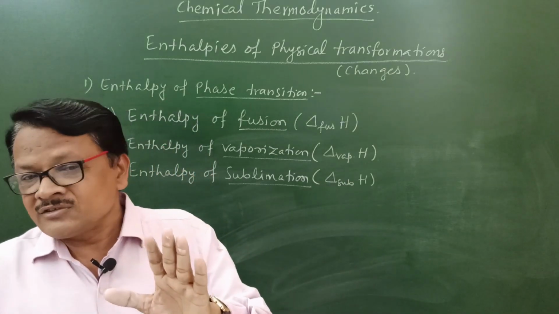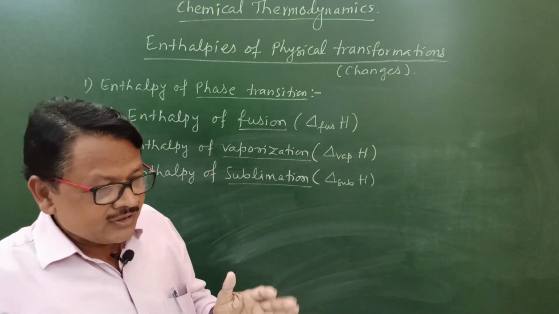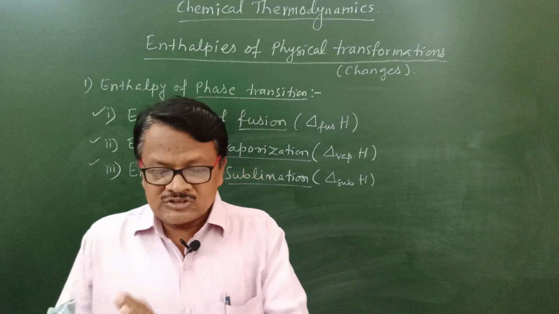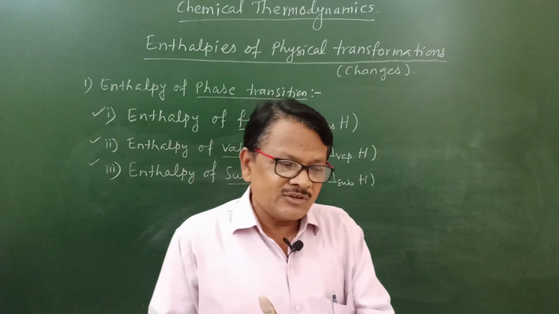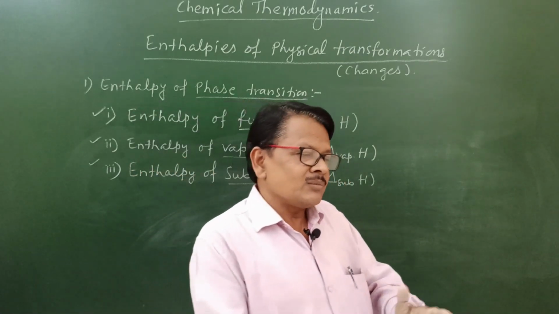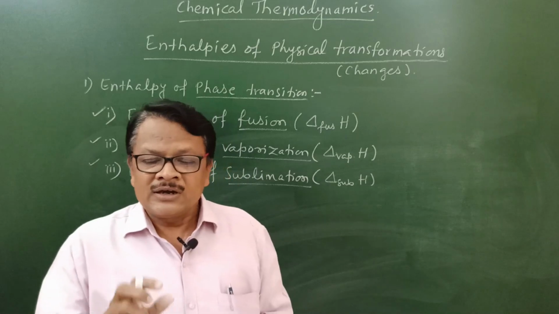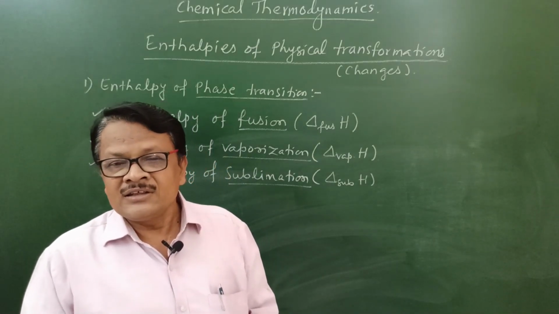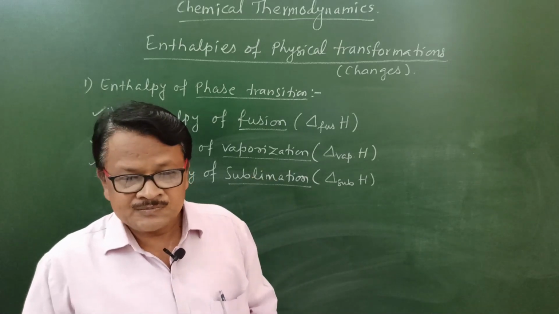Its enthalpy change is the same, because enthalpy is a state function. If you add the enthalpy change from solid to liquid and from liquid to gas, you will get directly the enthalpy of sublimation value.